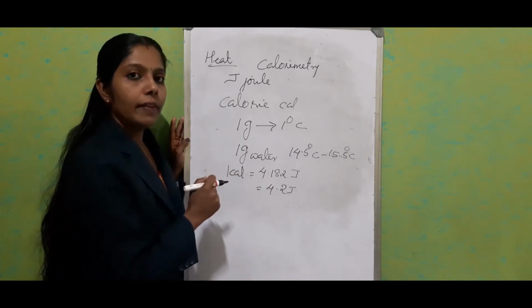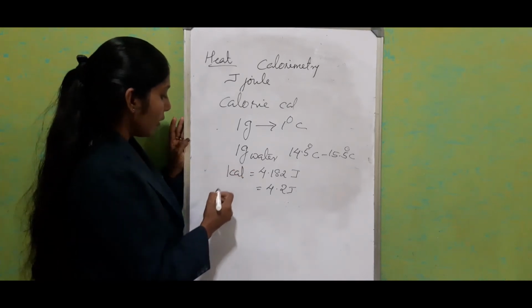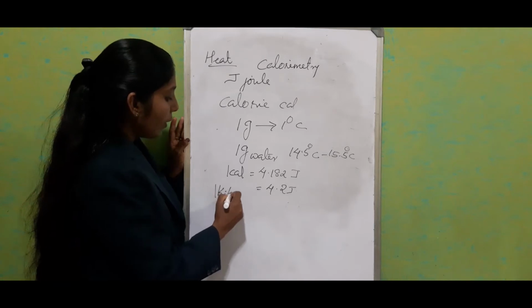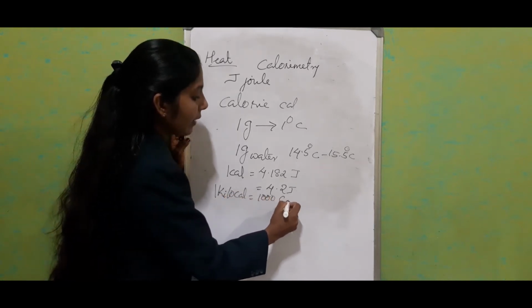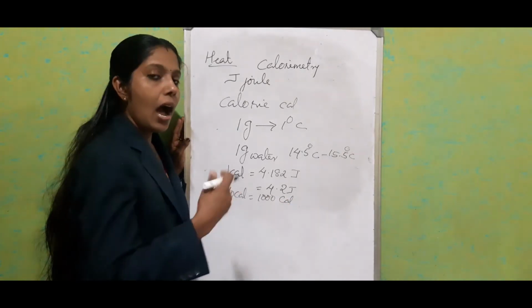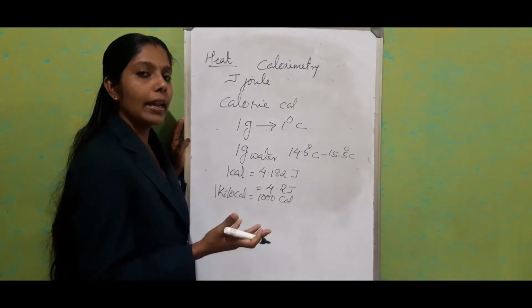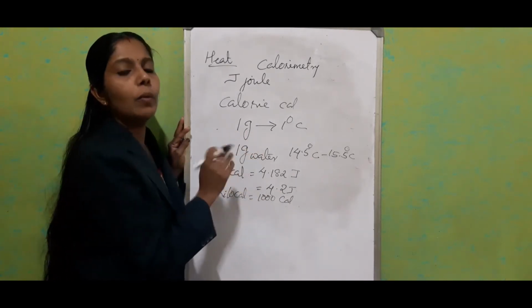Now, what is a multiple unit of calorie? Kilocalorie. 1 kilocalorie is equal to 1000 calorie. How can we define 1 kilocalorie? We just change 1 gram to 1 kilogram.